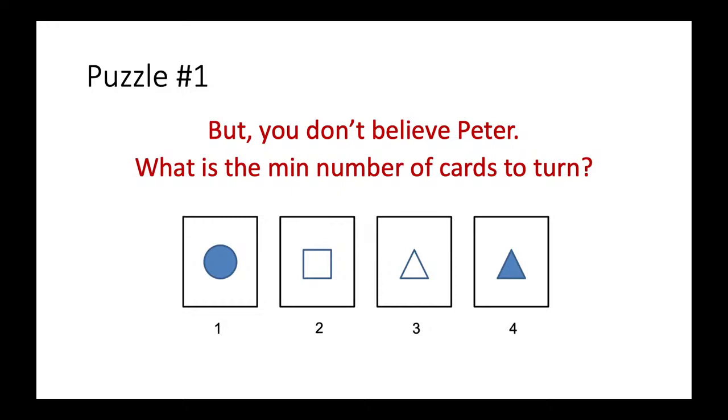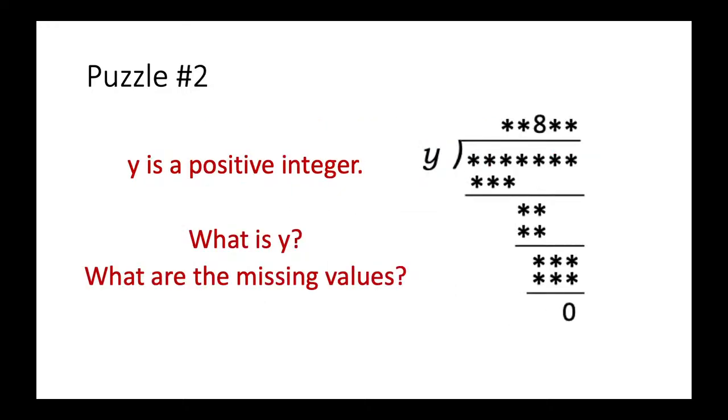Now the second puzzle is this one. We have a mathematical expression for long division. Somehow the digits are missing, so they are represented by a star shape. And then there is a number y here. y is a certain positive integer. y may not be a single digit, so y is some positive integer. For this long division formula, we want you to find out what is the value of y and what are the missing values in this formula. So you need to fill them out.